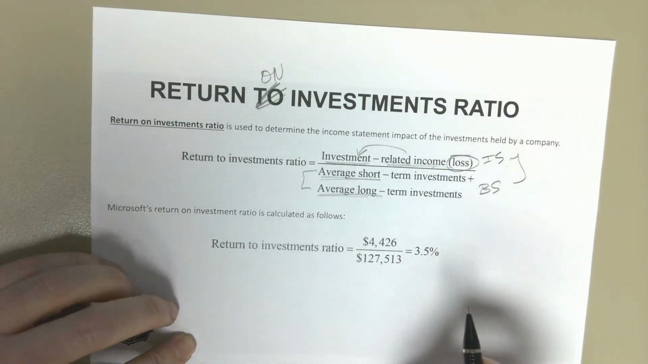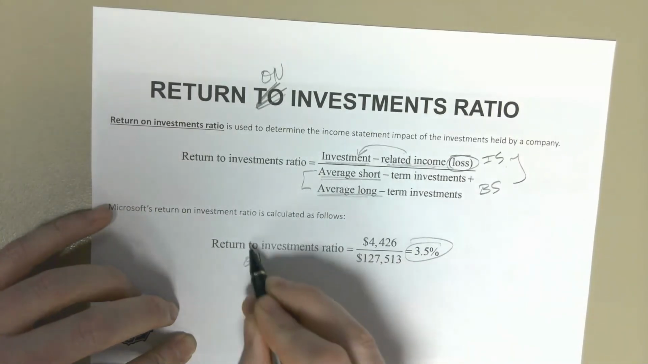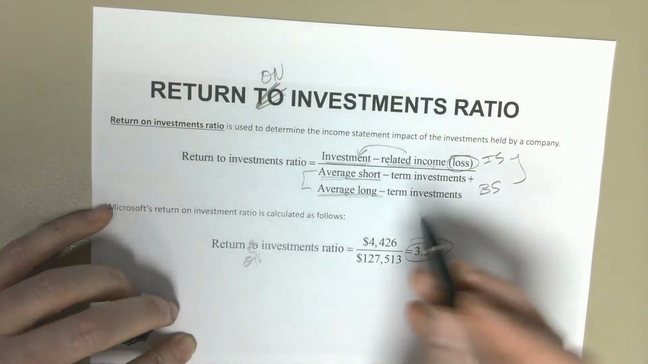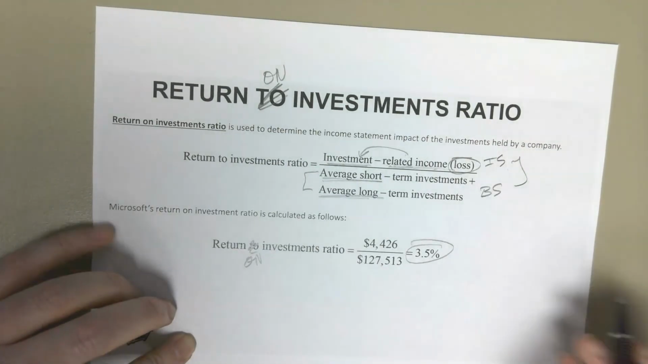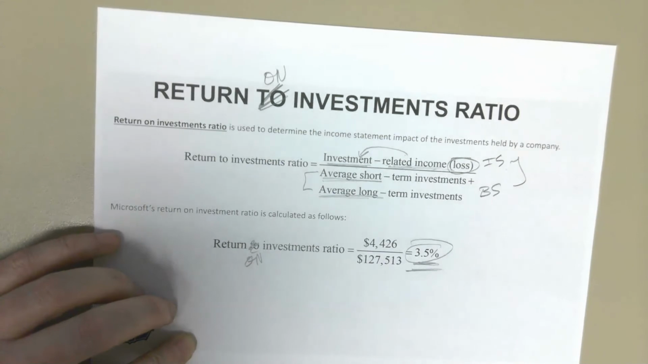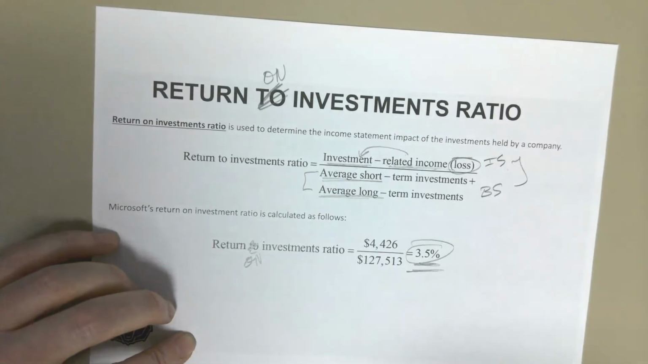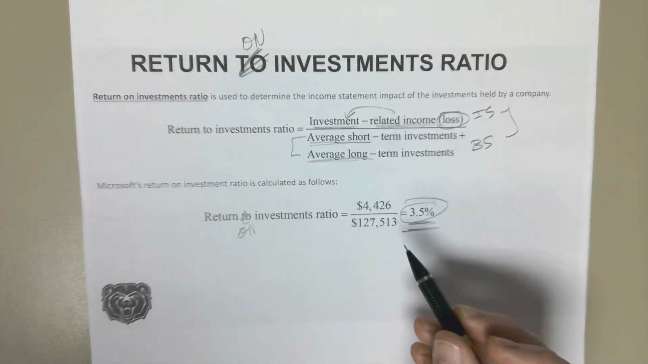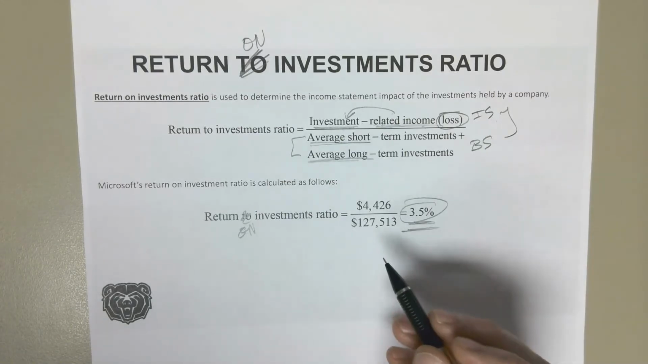Okay. And we will find that their return on investments ratio is 3.5%. So what this really just tells them is what our income statement impact is on the investments that we hold. So Microsoft's is fairly low, okay? If we had to decrease the value by a fair amount when we were doing our adjustment, it doesn't have a huge impact on our income statement. That's all it's telling us, right?